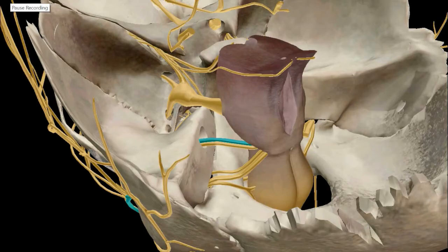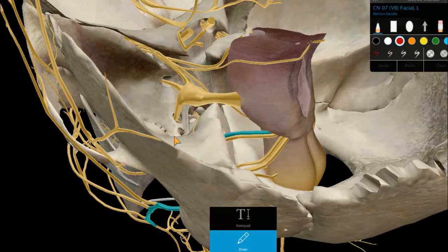Now we're going to see the course of the facial nerve. As you can see, this is the facial nerve. It lies medial to the vestibulocochlear nerve, that is cranial nerve number 8. So this is your vestibulocochlear nerve, and this one is your facial nerve. The facial nerve has two types of root, the sensory and the motor. The nerves from these two roots come from the pontomedullary junction, and after that they run parallel with the vestibulocochlear nerve.